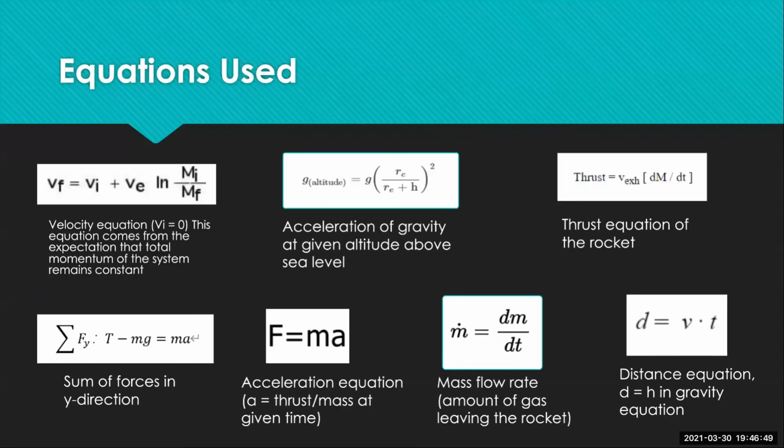So we got 7 equations we've used. The final velocity equation, which is initial velocity plus exhaust velocity times the natural log of initial mass over the mass at that time. And then we got the acceleration of gravity at a given height, the thrust, which we assume is constant, the sum of the forces in the y direction. We got the acceleration equation, the mass flow rate equation, and the distance equation.